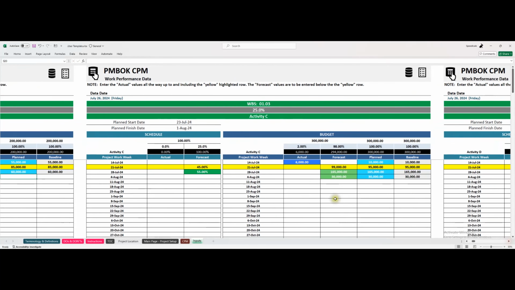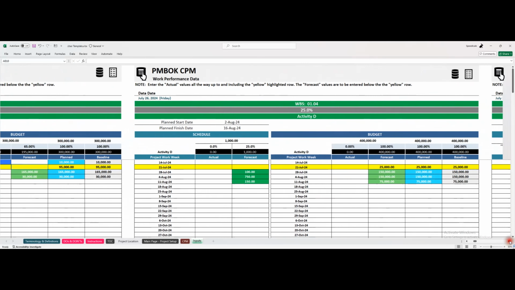Activity C, we planned to do 45%. Let's say we did 45%, 0.45, and then get rid of that one, and we're all done. Let's go over here: 99,000, because we did what was planned. Get rid of that. Let's keep it the same. Assume that everything's the same. If there are changes, make changes.